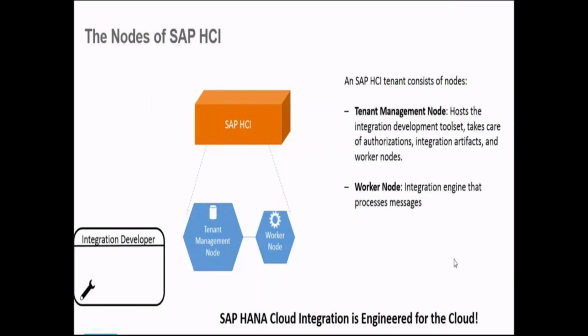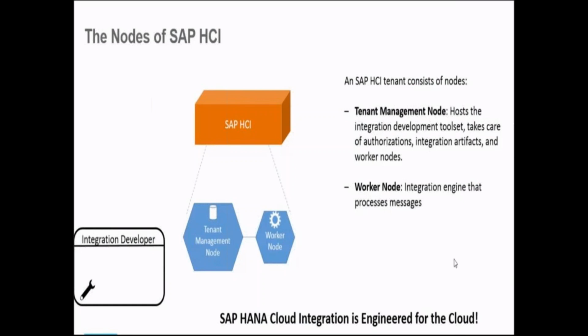Every time a message comes to your HCI to get processed, the details about that message, which interface, which message, which mapping, are taken from the tenant management node and loaded to the worker node. And from the worker node, all the processing is done.